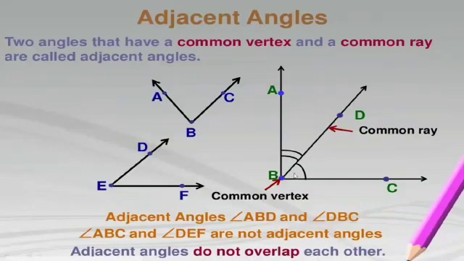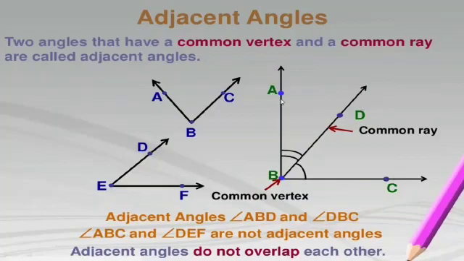Like here you can see in this figure there are basically three angles formed, but we will take two angles. First is angle ABD and second is angle DBC.